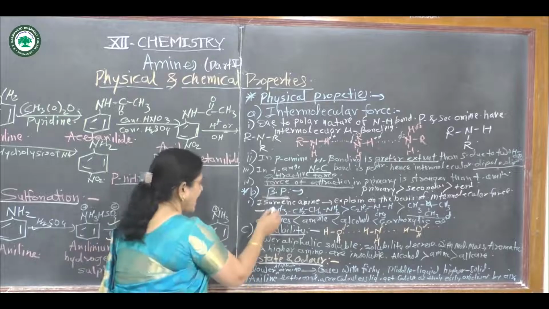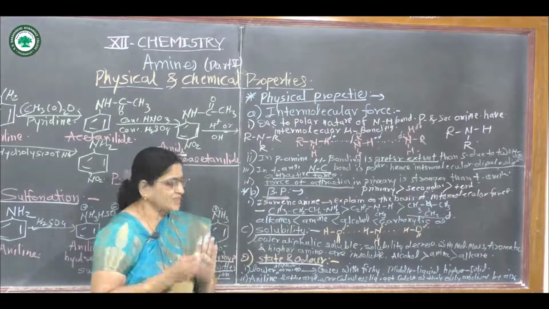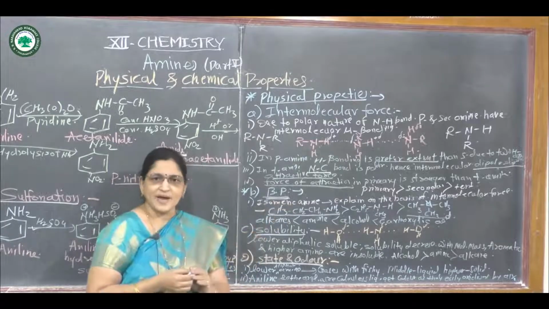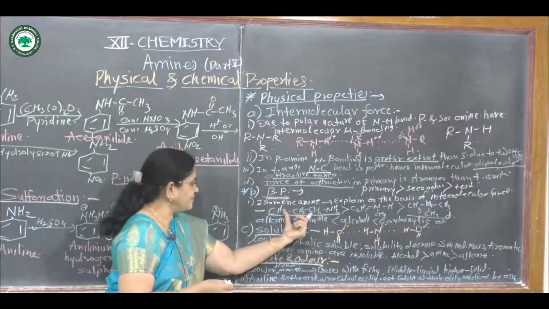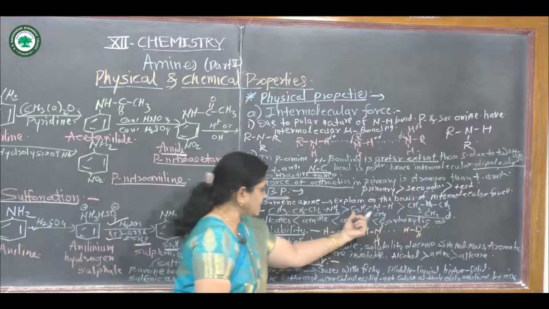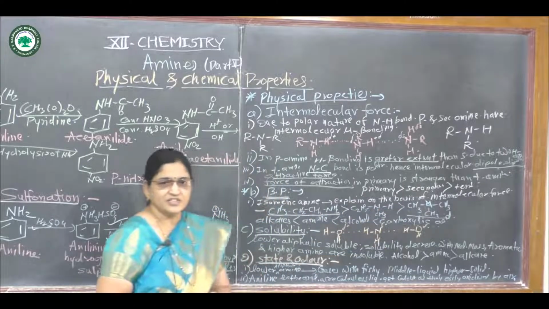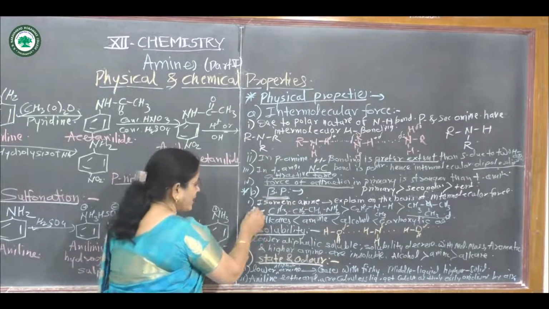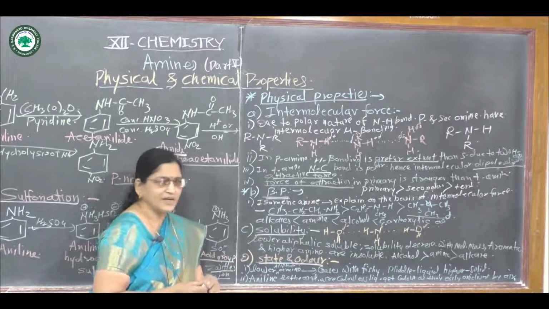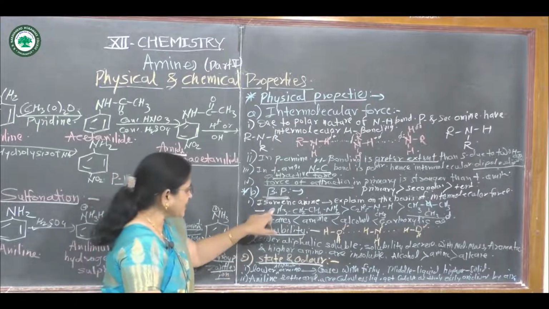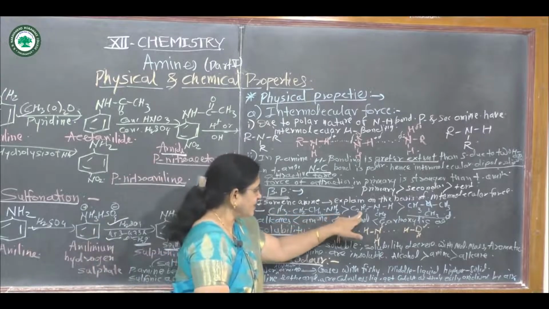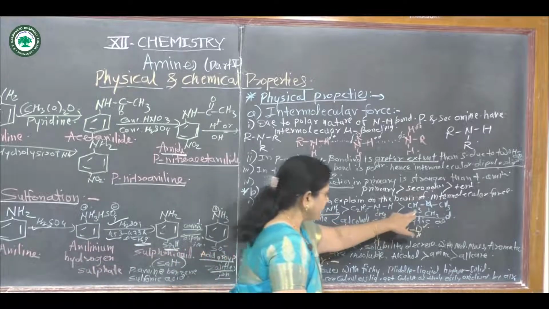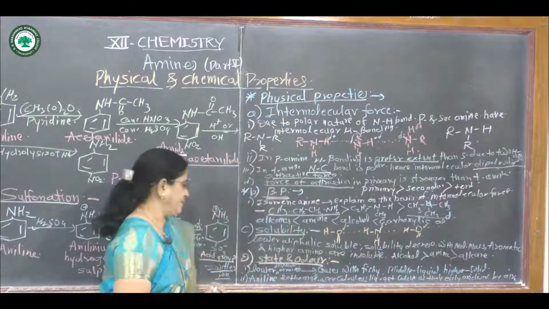As surface area is greater, the van der Waals force of attraction is greater in primary amine than in secondary amine than in tertiary amine. Hence the order of boiling point is also primary amine having greater boiling point than secondary amine, having greater boiling point than tertiary amine.